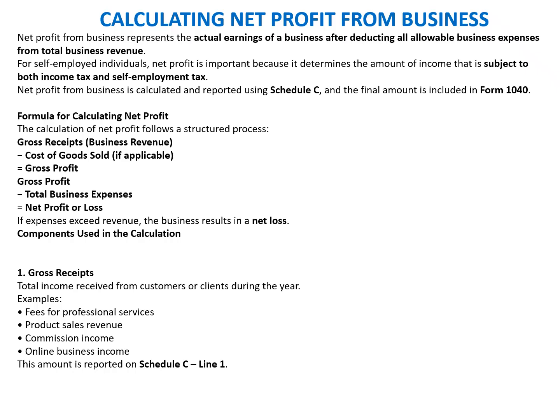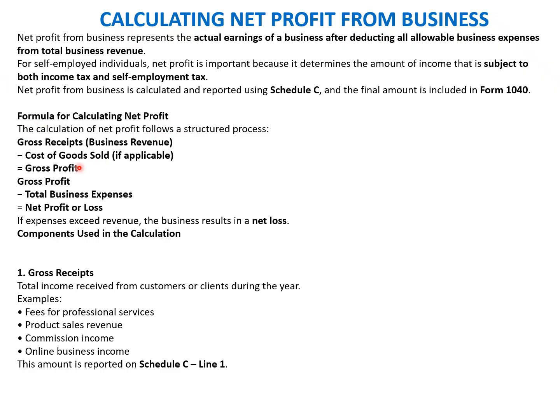Now we have understood the major types of income generated by self-employed individuals. We also understood the concept of gross receipts, and of deductible and non-deductible business expenses. Now we'll understand the concept of calculating the net profit from the business. Net profit represents the actual earnings of the business after deducting all the allowable business expenditure.